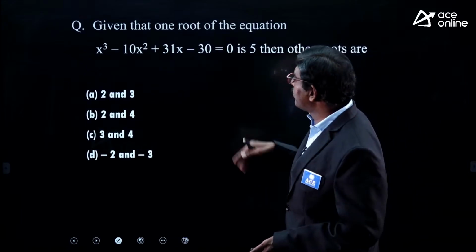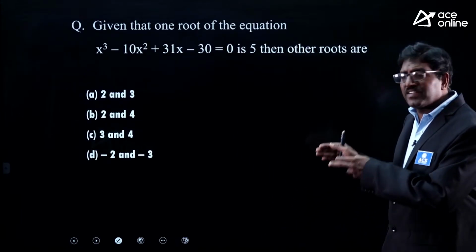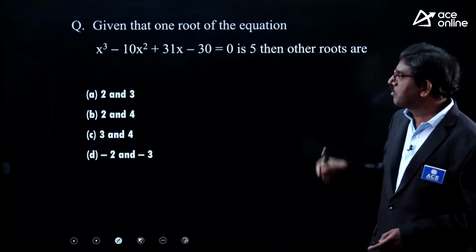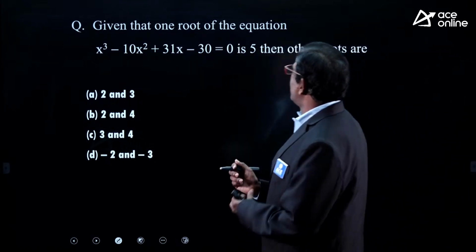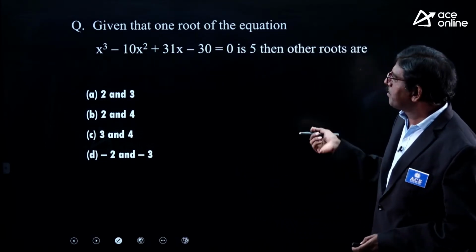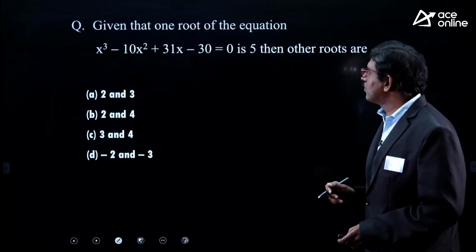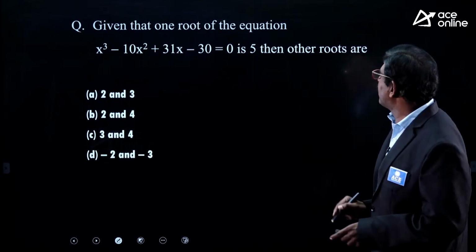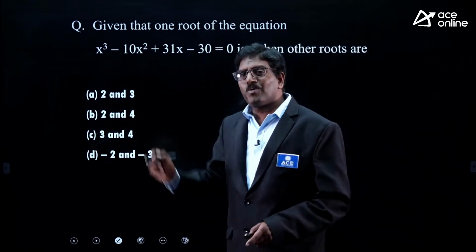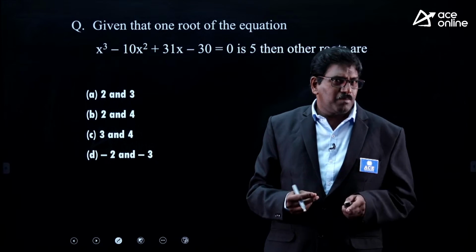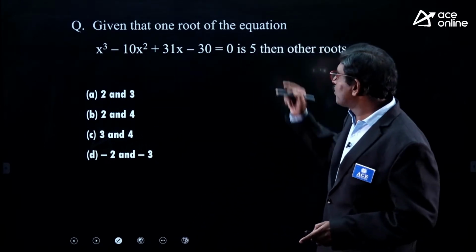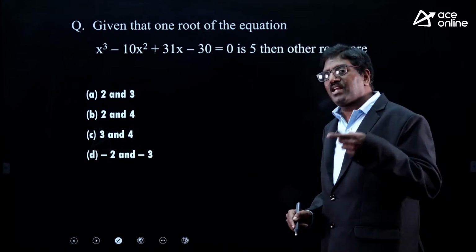Now we are going to discuss some previous GATE and ESE questions on numerical maths in the remaining part of today's session. Given that one root of the equation x cube minus 10x square plus 31x minus 30 is equal to 0 is 5, find the other two roots. This is a polynomial equation of degree 3. A polynomial equation of degree 3 has how many roots? 3 roots. Out of 3, one root is given as 5. We are asking for the remaining two roots.